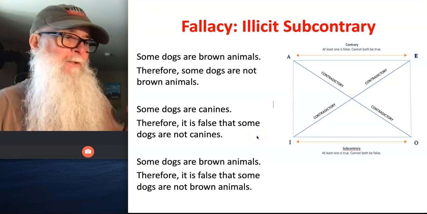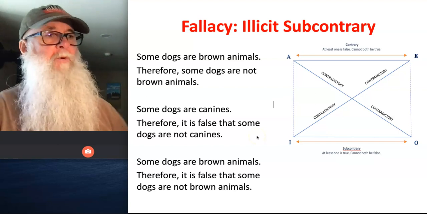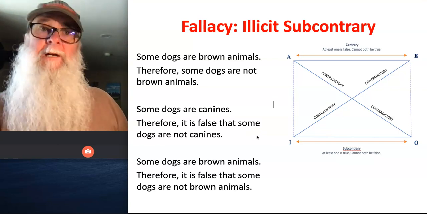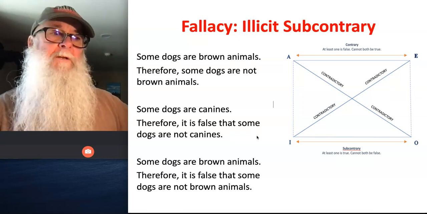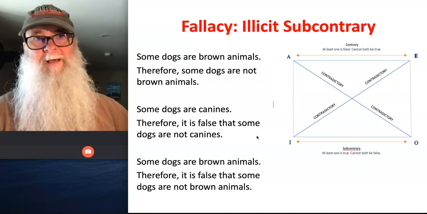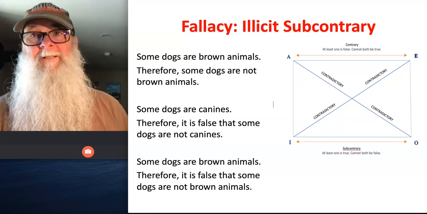So we can only deduce the value of an I or an O statement when we know that its corresponding I or O statement is false. Then we know the other one has to be true, because the rule of subcontrary says at least one of these is true. But when we know an I or an O statement is true, we can't draw any conclusions about its corresponding statement. And if we do that, we've committed the fallacy of illicit subcontrary.